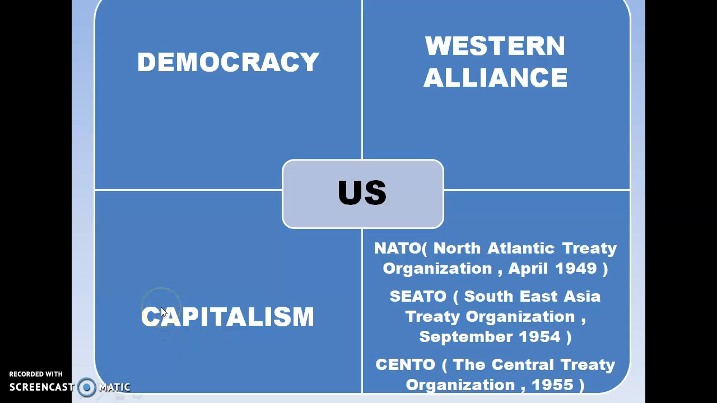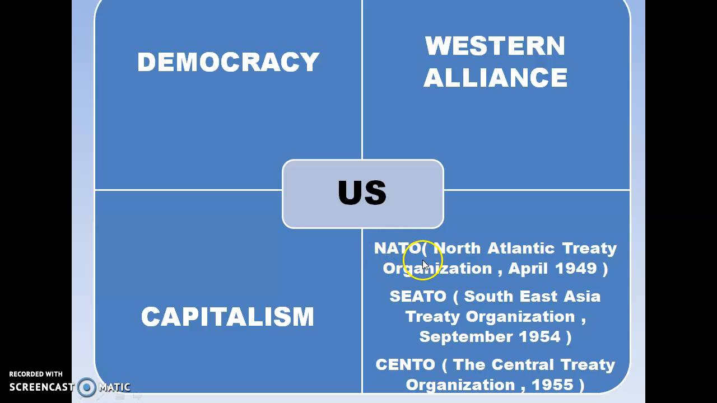So we have to know what capitalism is. Capitalism is a system where private property is mostly believed in, a person has maximum freedom, and the state has limited powers. That system is called capitalism. Second, they have an alliance, a group, and their group is called the Western Alliance.